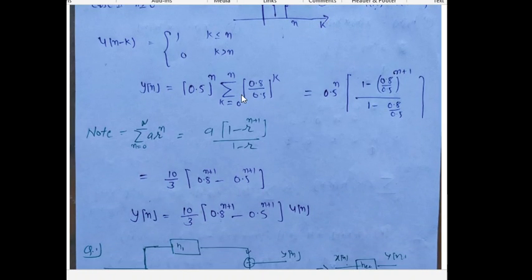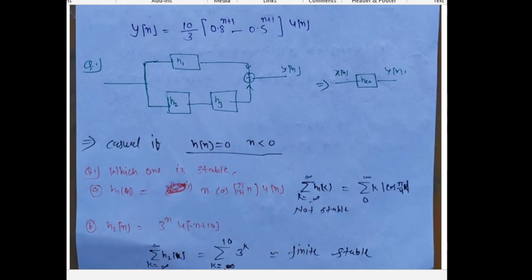If you expand this one from k to n, we get this from this formula. If the summation is given like this series, we directly apply this formula and we get this one. So finally the answer is this one. So the next question is, you have to find the H equivalent. Please try to solve this. You have to find H equivalent when input x is given here, and we will get output y[n]. So H equivalent you have to find.